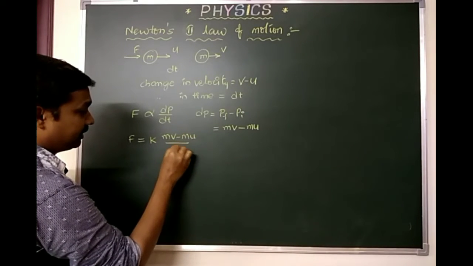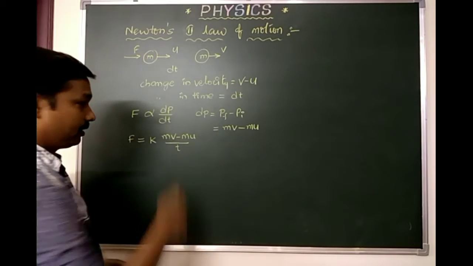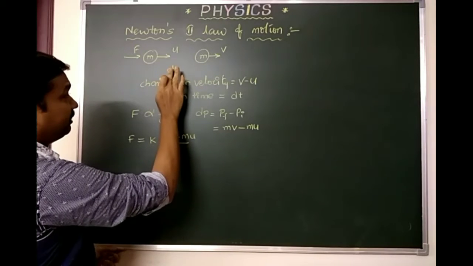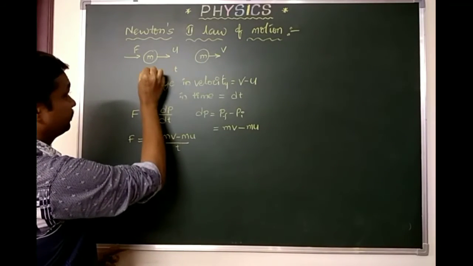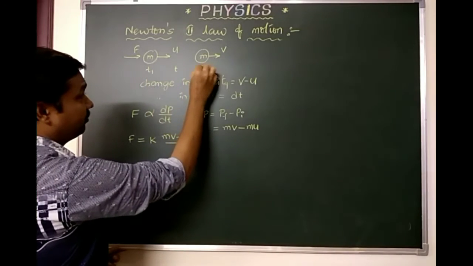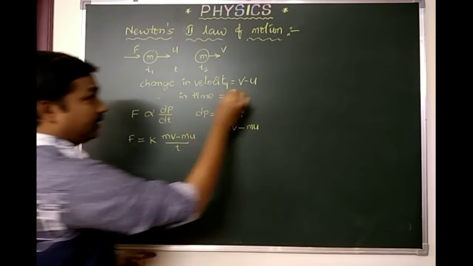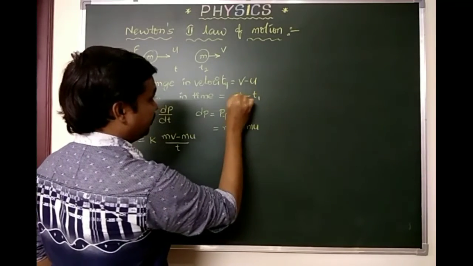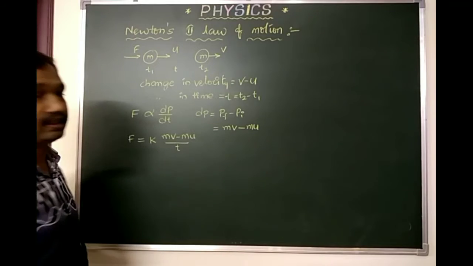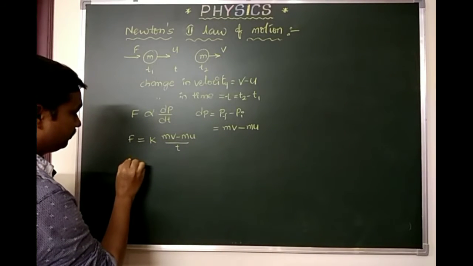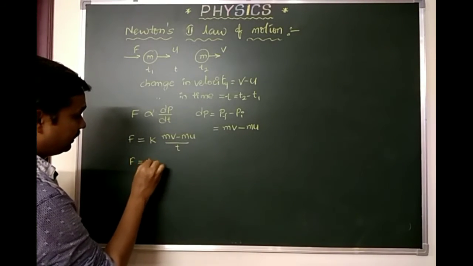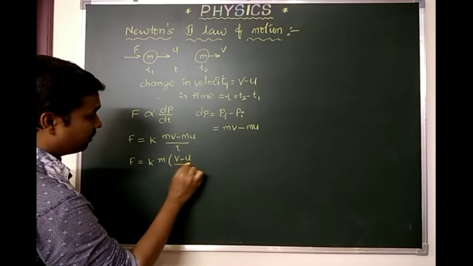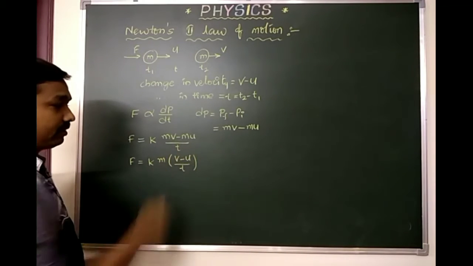Let us consider it as t itself. t2 minus t1 can be taken as t, the final time minus the initial time, for easy understanding. Right now F equals K into mass, taking m common, V minus U by t. Here we got a formula for this.